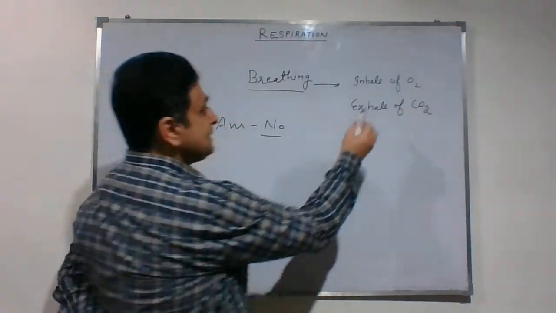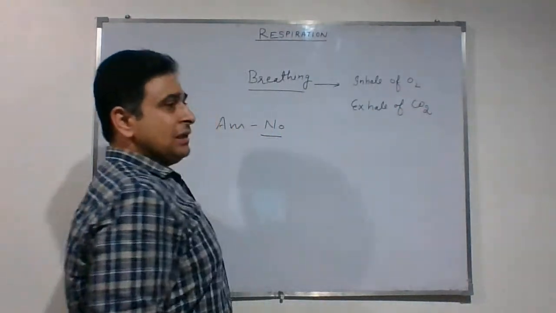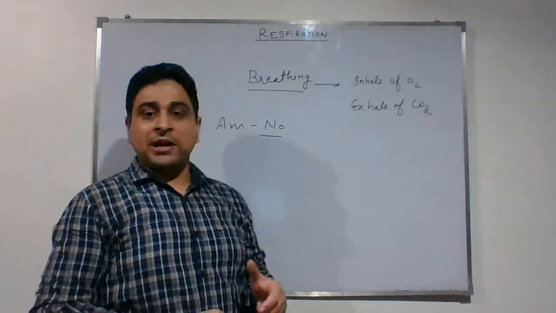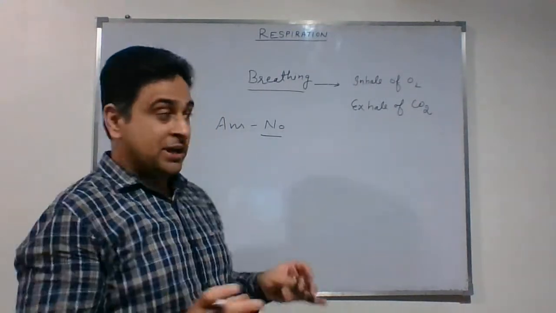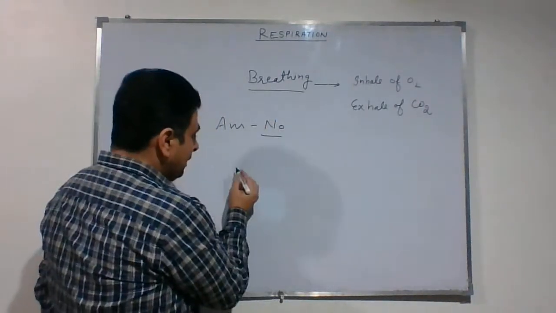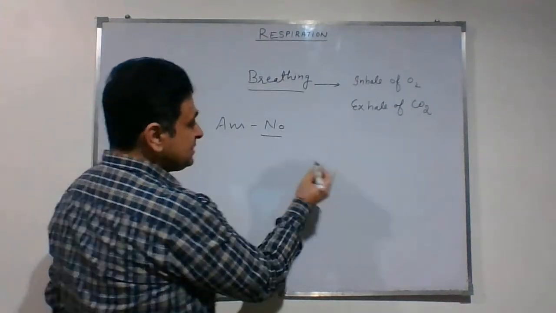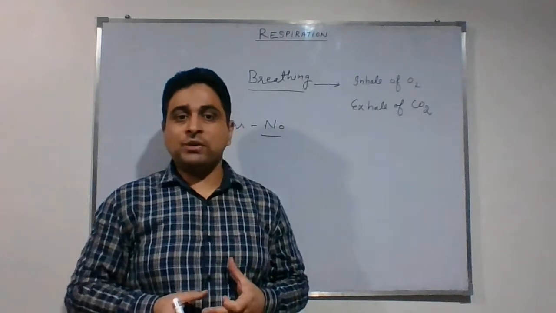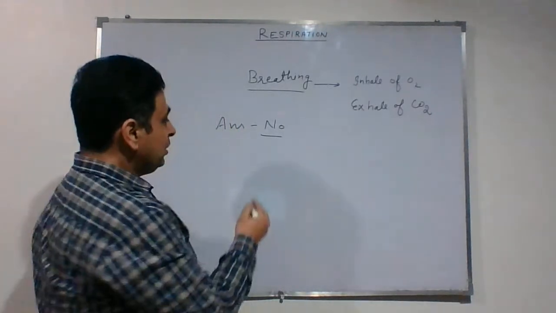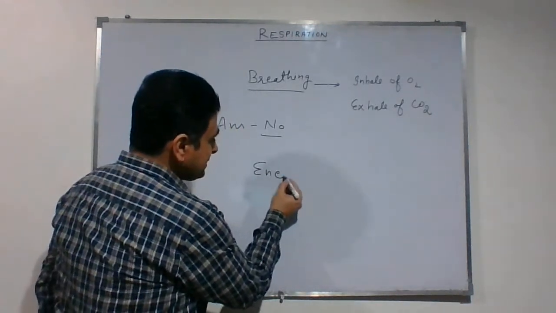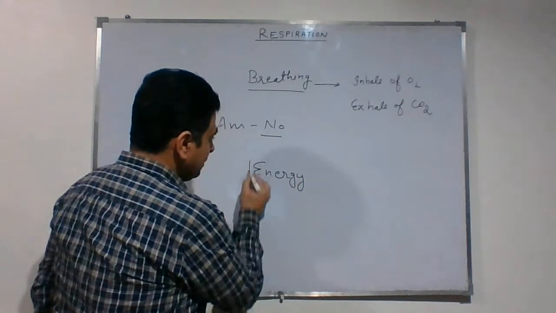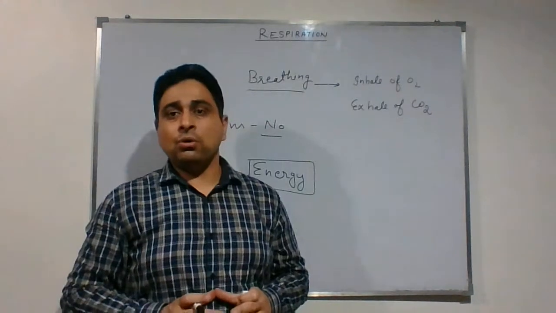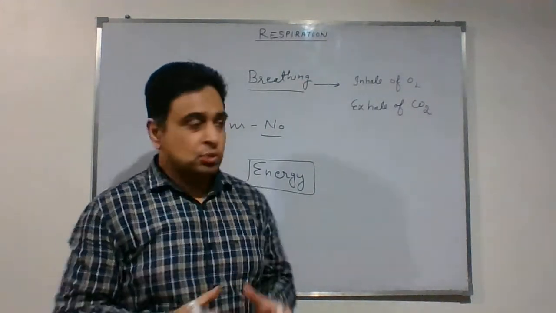So once, student, this oxygen reaches inside the body cells, it combines with the respiratory substrate, and then ultimately that food is broken down to release what? That is energy. So we can split, student, respiration into two processes, two steps.